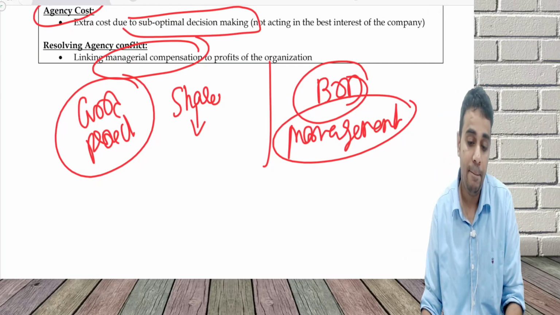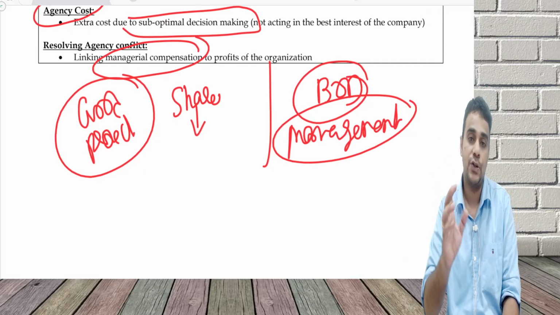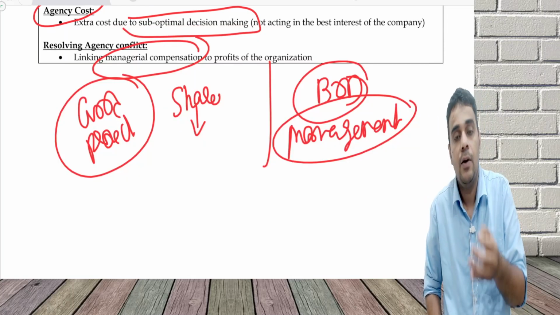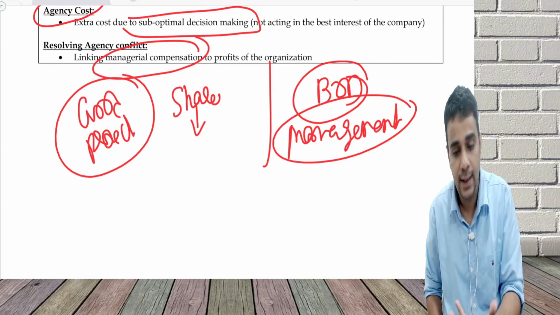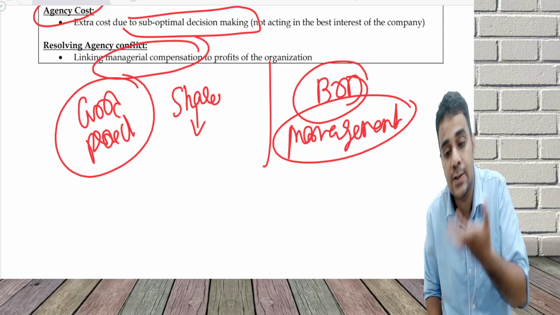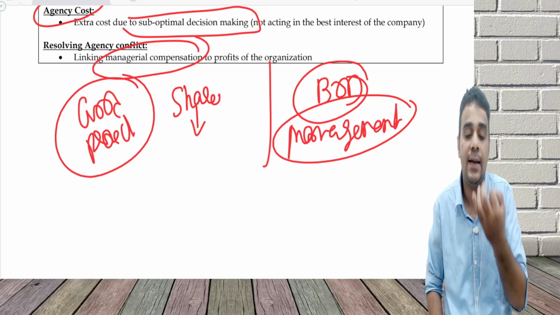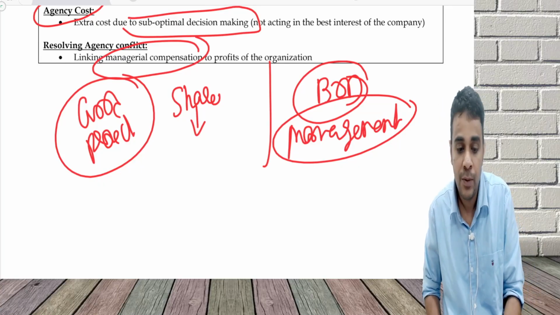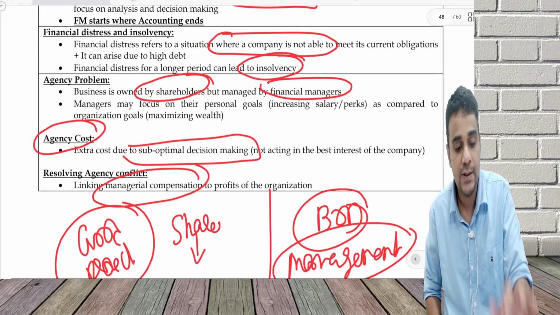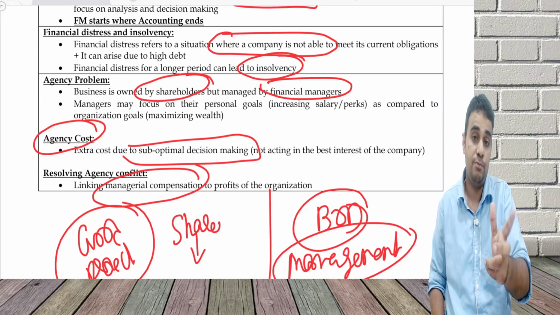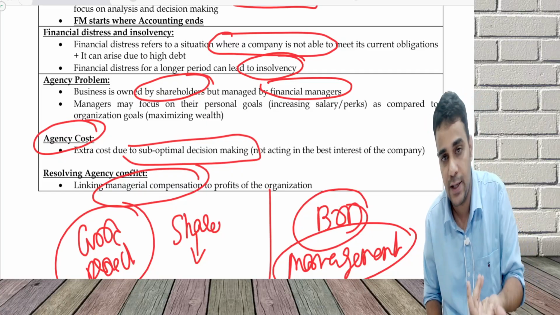Which is where managerial compensation can be linked to the profits of the organization. When you link it this way, the shareholders will expect the managers to act in the best interest of the company rather than their personal interest. They'll start acting in the best interest of the company. So this is the agency problem. The business is owned by shareholders but managed by the financial manager.